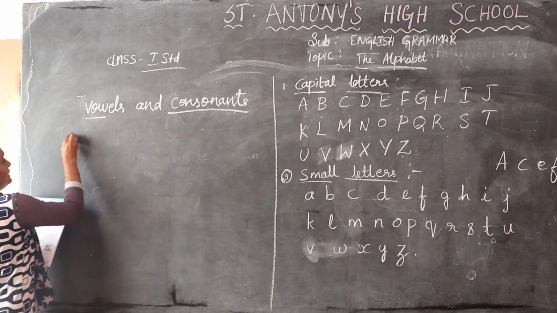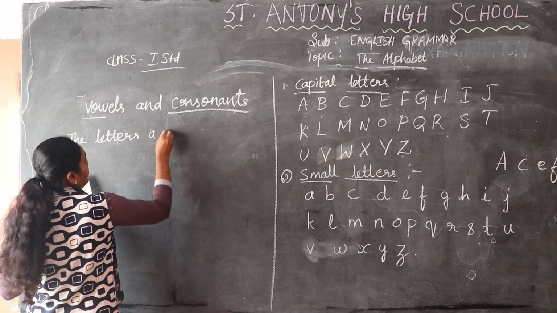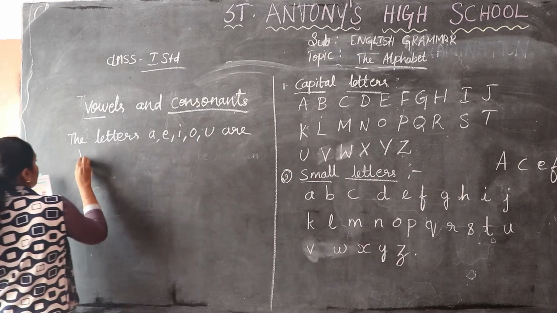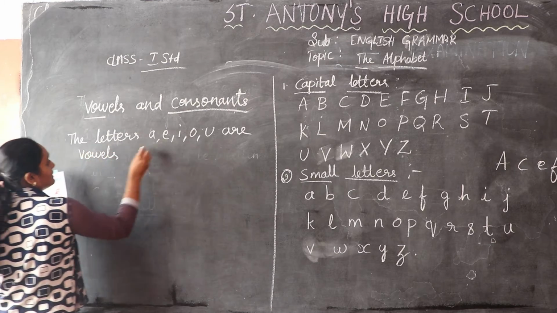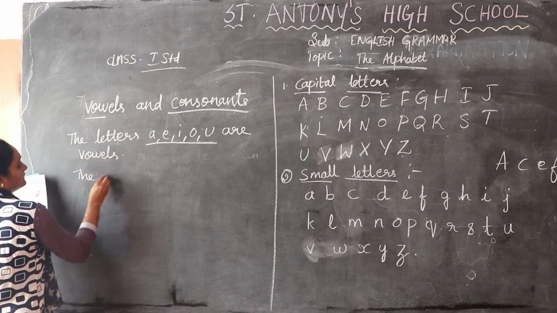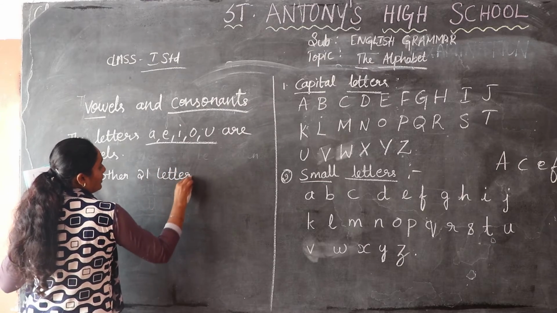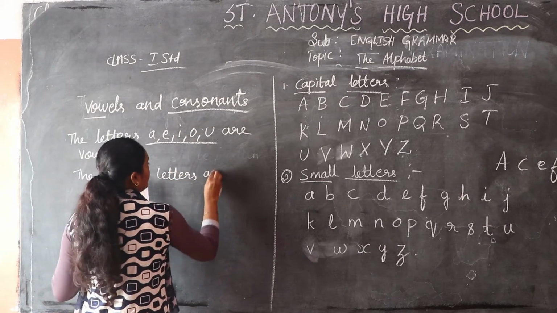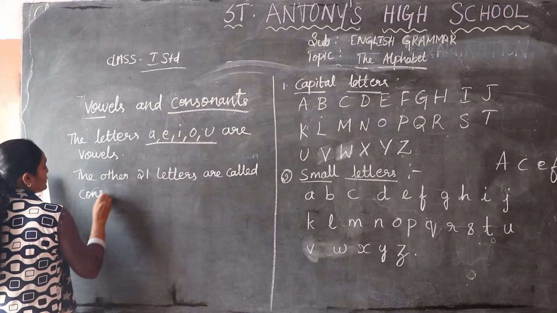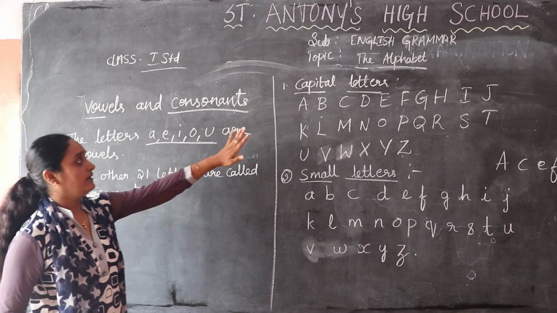See here, the letters A, E, I, O, U are vowels. The other 21 remaining letters are called consonants.